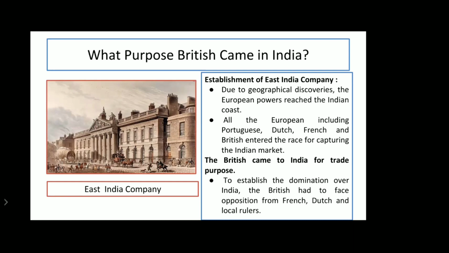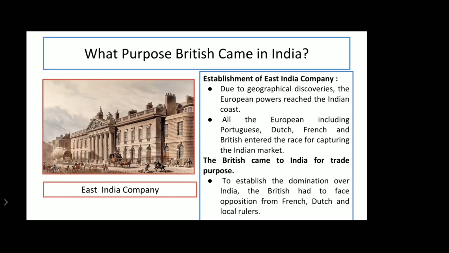As we all know, many people started their journey to reach India, but only one reached. That was Vasco da Gama, who came to Goa. After that, the Britishers came to India for trade purpose. So what was the main aim? To do trade in India. Now they established domination over India. The British had to face opposition from French, Dutch, and local rulers.